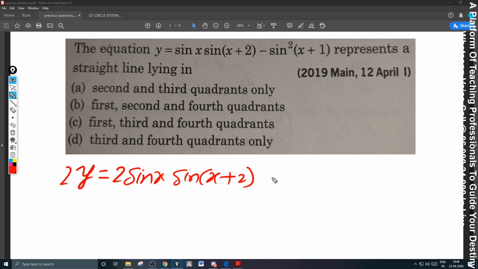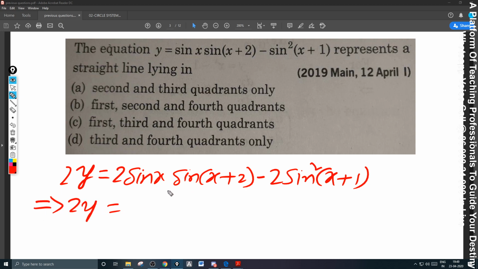Minus 2 sin square of x plus 1. Now 2 sin A sin B formula, please. 2 sin A sin B formula is cos of A minus B minus cos of A plus B, that is cos 2 minus cos of 2x plus 2, and it is the 2 sin square A formula.